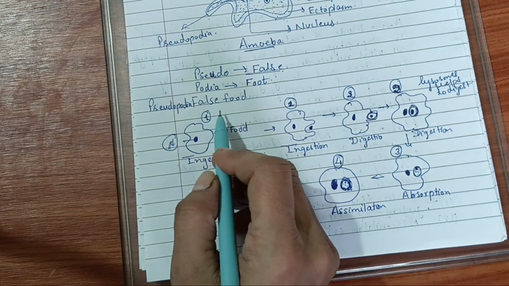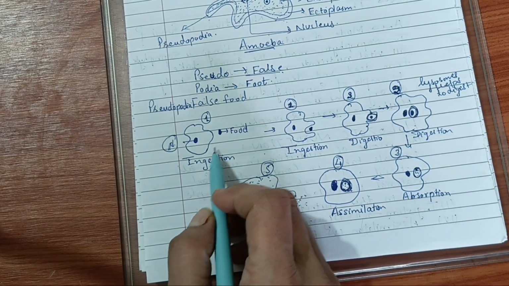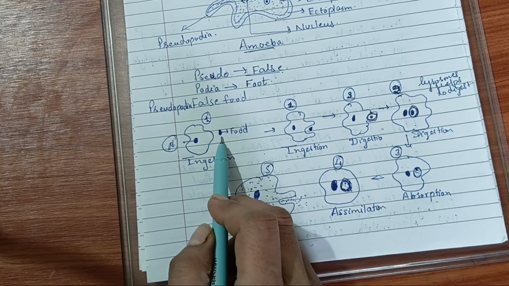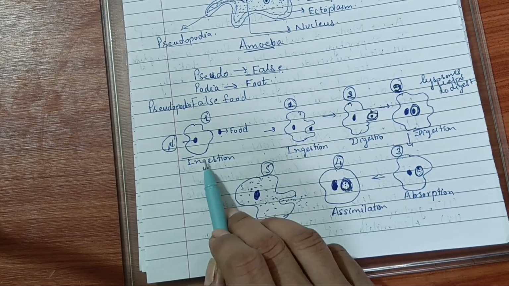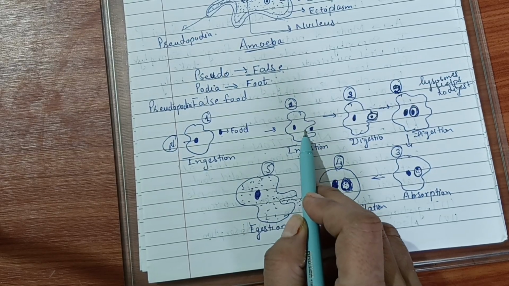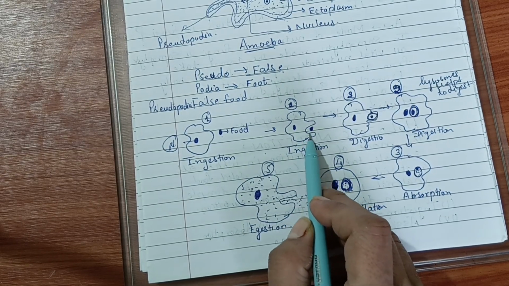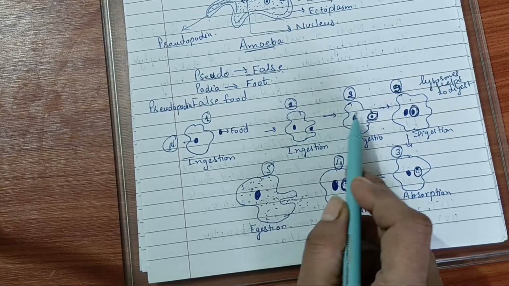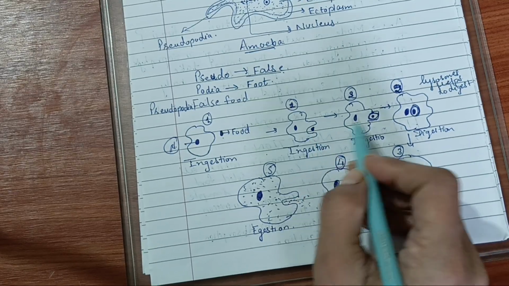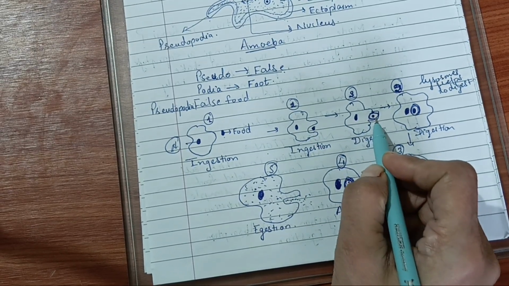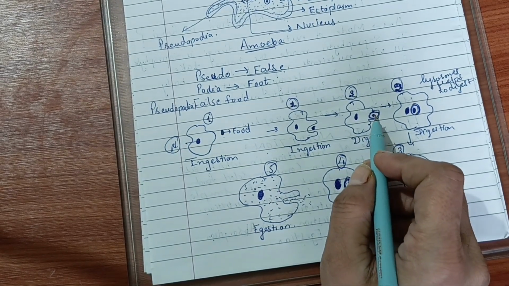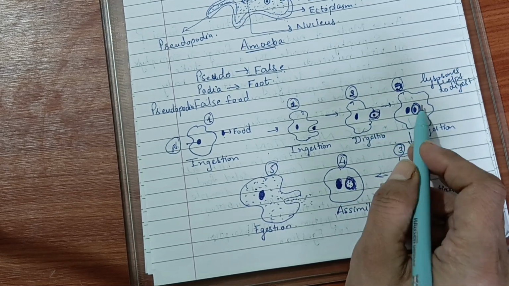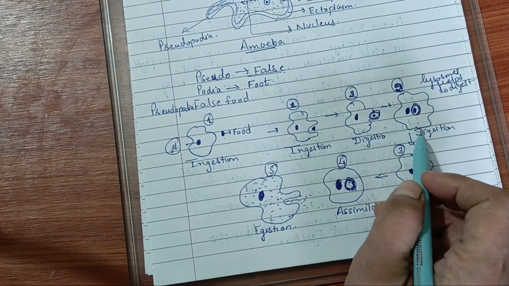Then how is the process of taking food done by the amoeba? First of all, where the food is, it will sense it, and here ingestion will take place. It will shape its body like this and surround the food. After that, it will take this food inside the food vacuole like this. Food is inside the food vacuole, which will be taken inside its body.